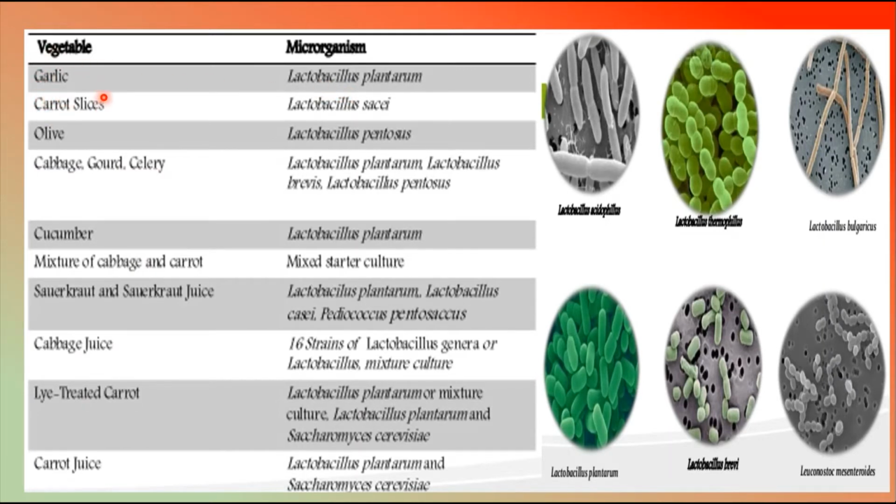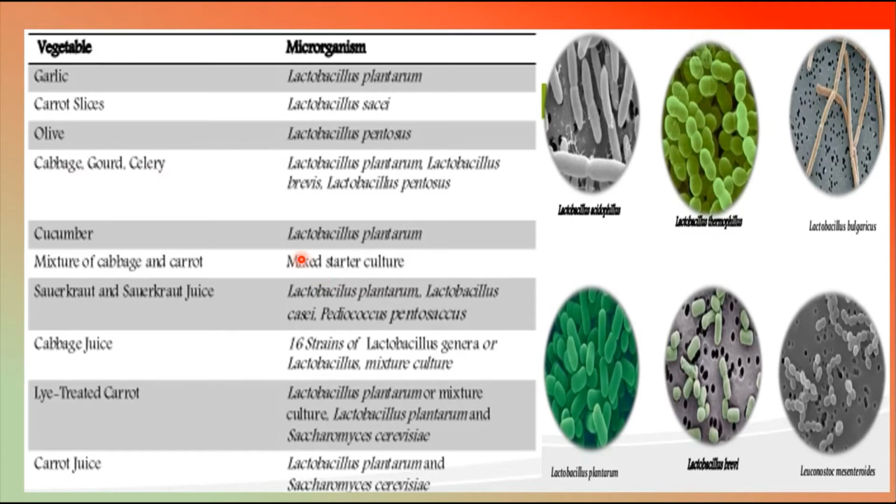For example, if we take garlic, the garlic is going to have Lactobacillus plantarum as a surface organism. Then carrot slices, Lactobacillus sacchi. Then olive, Lactobacillus pentosus. Cabbage, gourd, cereal, you are going to have plantarum or pentosus or brevis species. And cucumber, you are going to have Lactobacillus plantarum. And a mixture of cabbage and carrot is going to have a mixed starter culture.